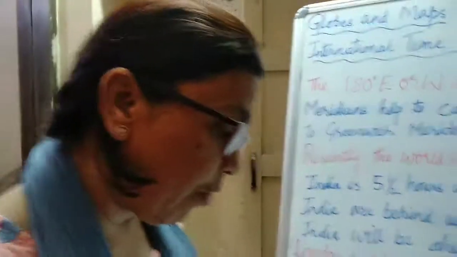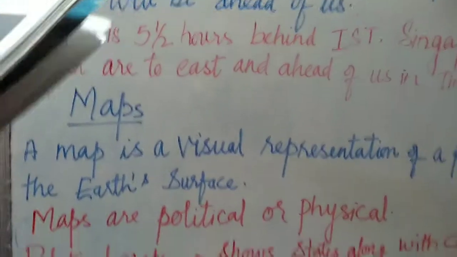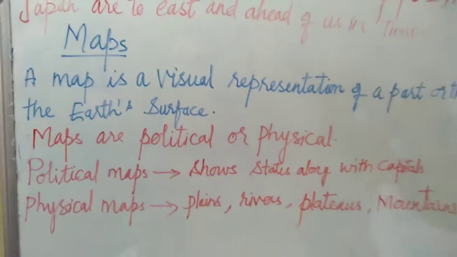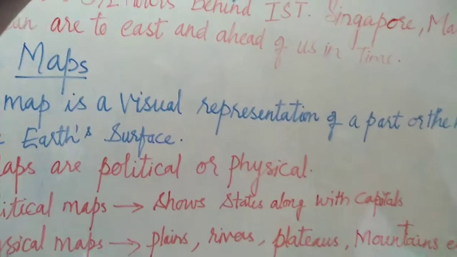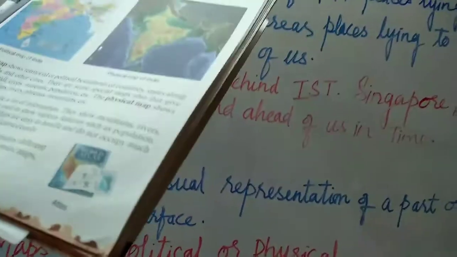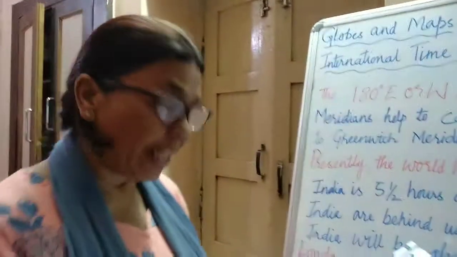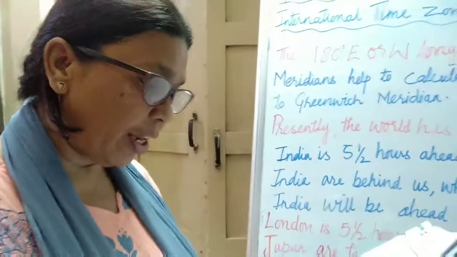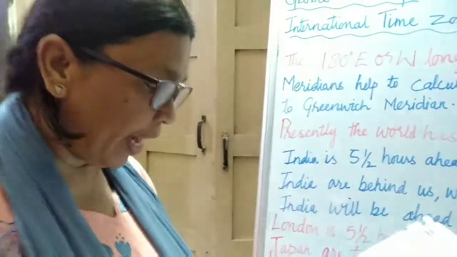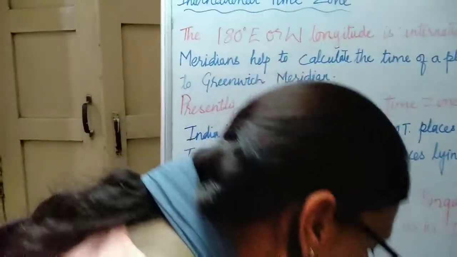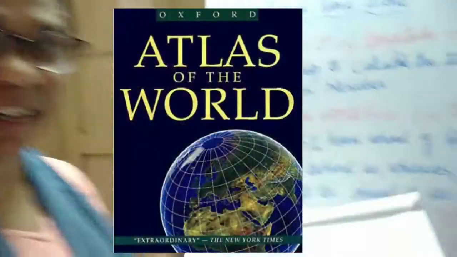Okay. Now, uses of maps. Maps provide us a lot of information. They show mountains, rivers, plateaus. They show various features such as population, forest, minerals, industry. Maps are easy to handle and do not occupy much space. They can be folded and rolled and carried easily. A book of maps is called an atlas. This is an atlas.